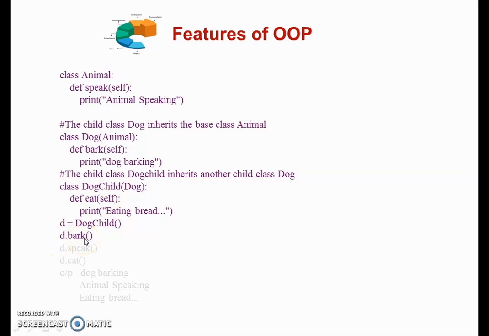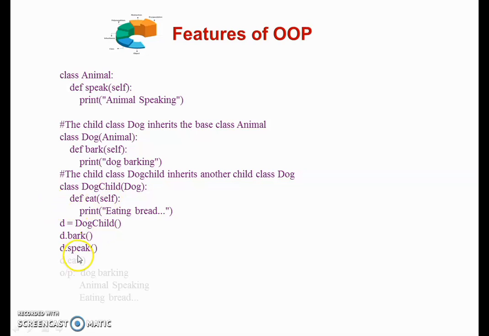Is it possible? Yes, because we know that DogChild is derived from Dog. So the properties of Dog can be used as they are in DogChild, and Dog is also inherited from the Animal class. So by default the properties of Animal can be acquired in DogChild, because the parent of DogChild is Dog, which is inherited from Animal. So the properties of Animal and Dog can be used as they are in the class DogChild.